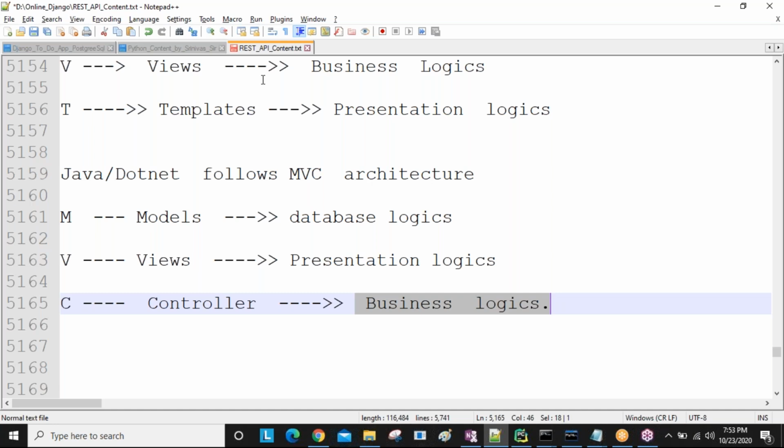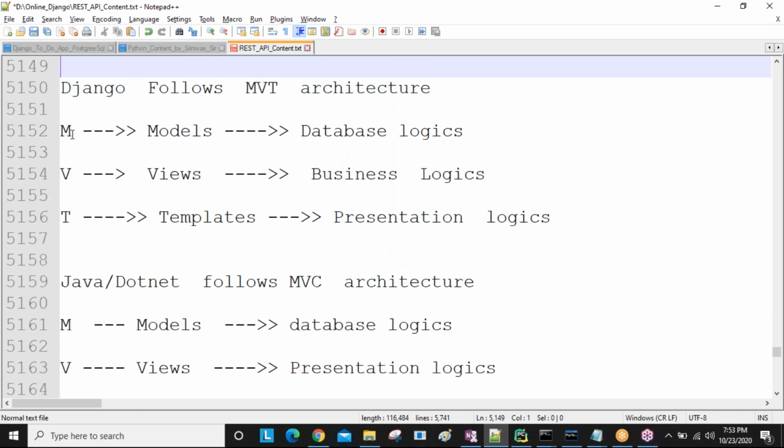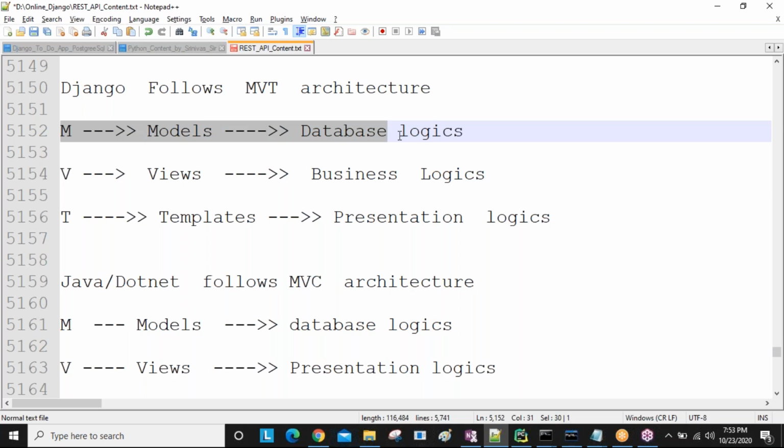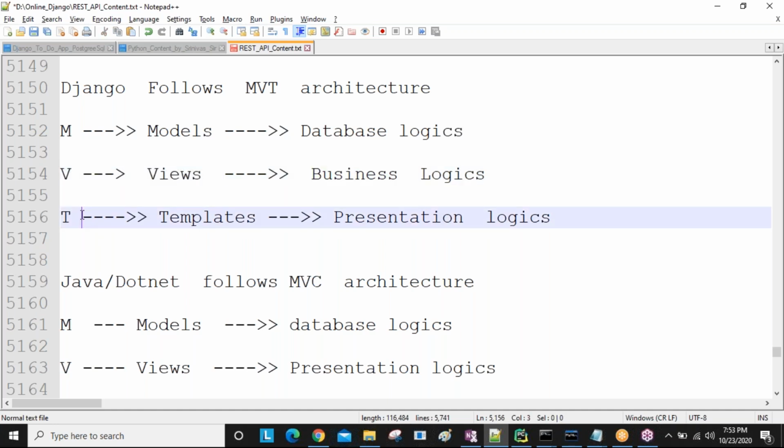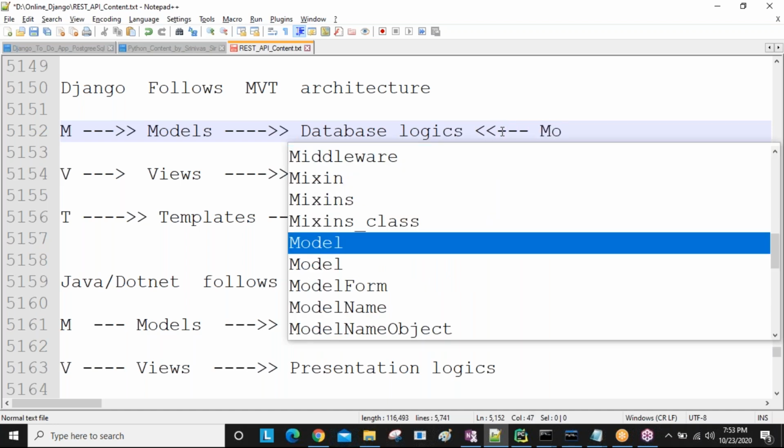Whereas Django follows the MVT architecture. Here models are used for database logic, views are used for business logic, and templates are used for presentation logic. Okay. So people ask you to explain the differences between MVT and MVC architecture, guys. When you are attending the interview, in your mind you can make a small diagram.